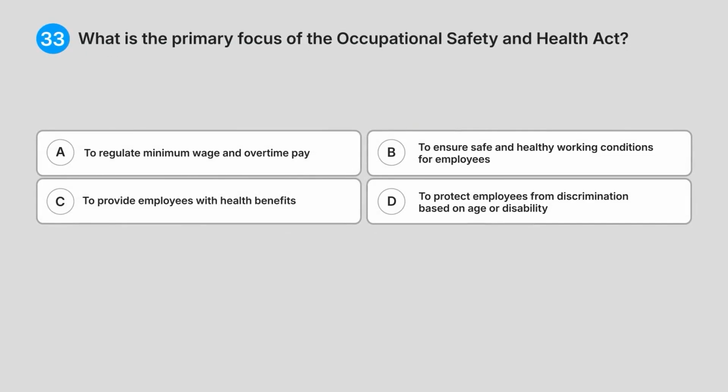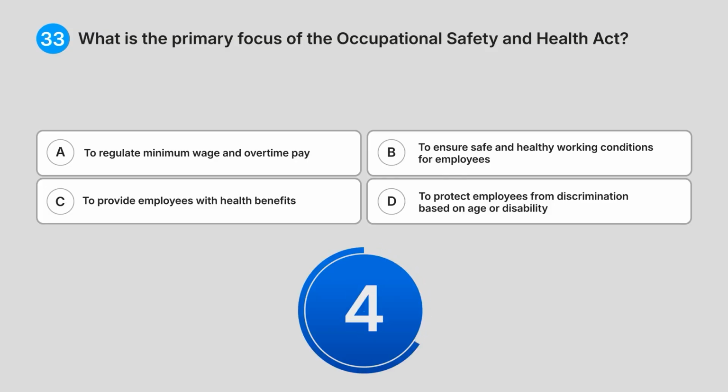(33) What is the primary focus of the Occupational Safety and Health Act? A. To regulate minimum wage and overtime pay. B. To ensure safe and healthy working conditions for employees. C. To provide employees with health benefits. D. To protect employees from discrimination based on age or disability. What do you think is the answer?